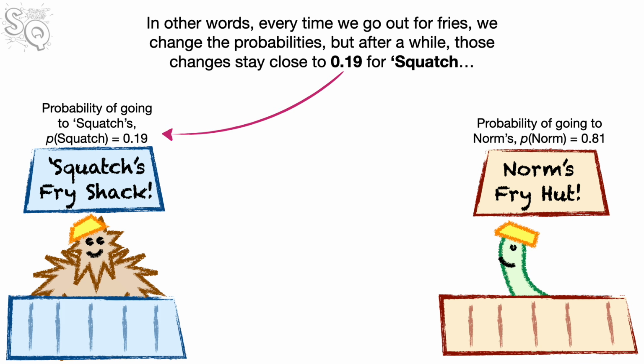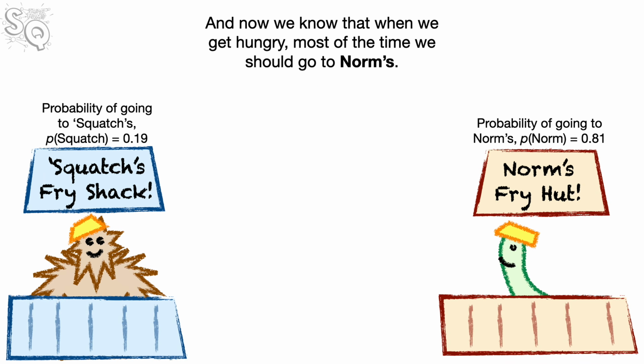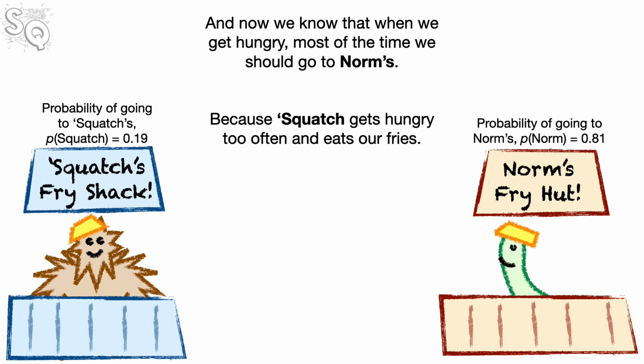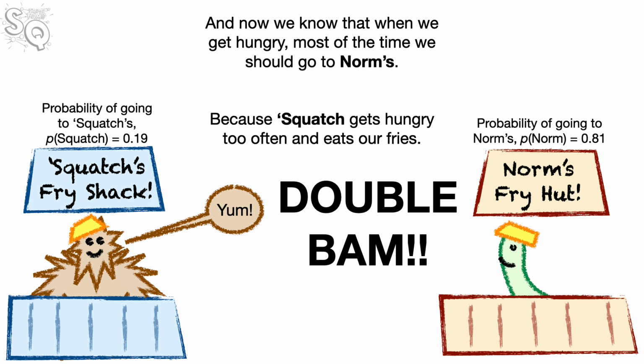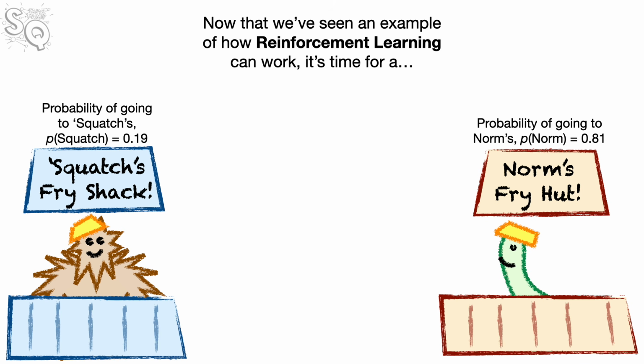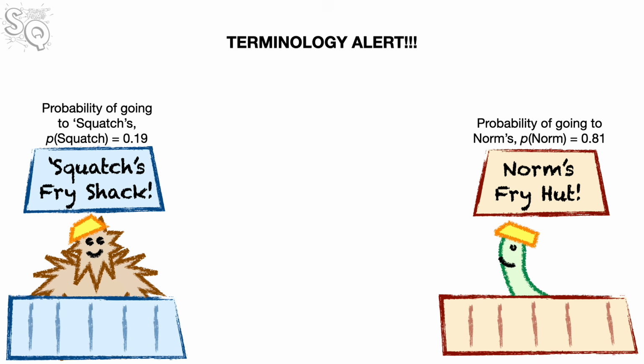In other words, every time we go out for fries, we change the probabilities, but after a while, those changes stay close to 0.19 for Squatch and 0.81 for Norm. And now we know that when we get hungry, most of the time we should go to Norm's, because Squatch gets hungry too often and eats our fries. Yum! Double bam!